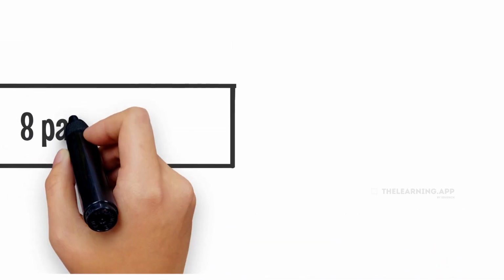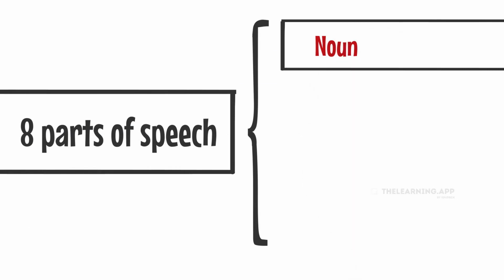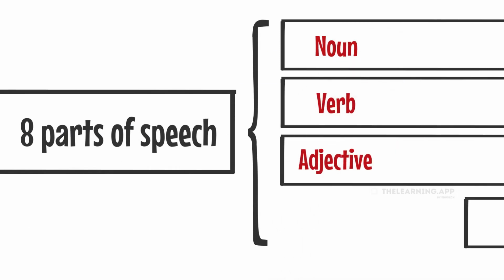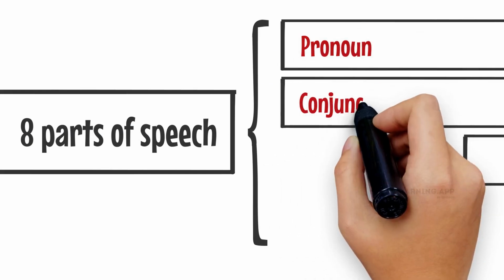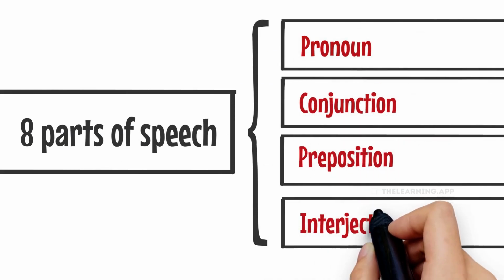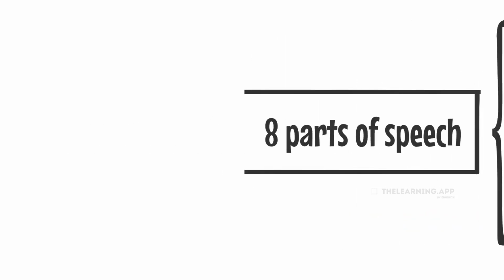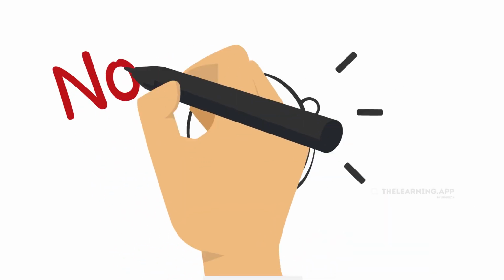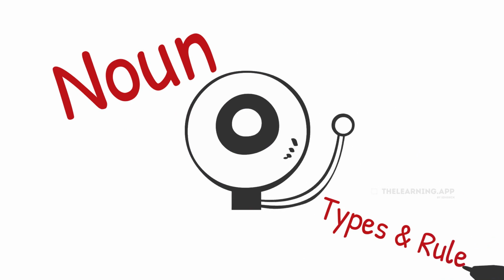There are a total of 8 parts of speech in the English language. They are noun, verb, adjective, adverb, pronoun, conjunction, preposition, interjection. In your daily life, you might have come across these terms. In this video, we are going to learn about noun, which is one of the parts of speech, its types and some rules to remember.